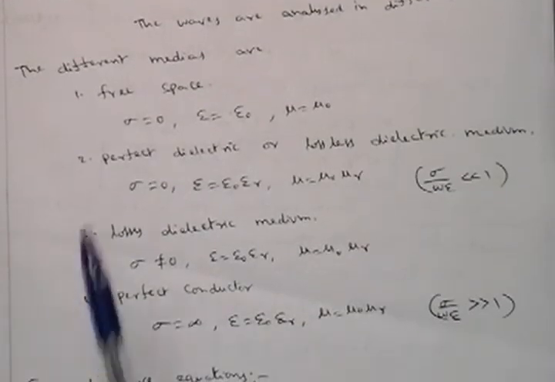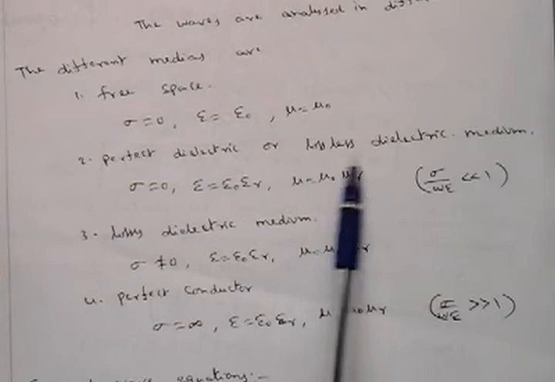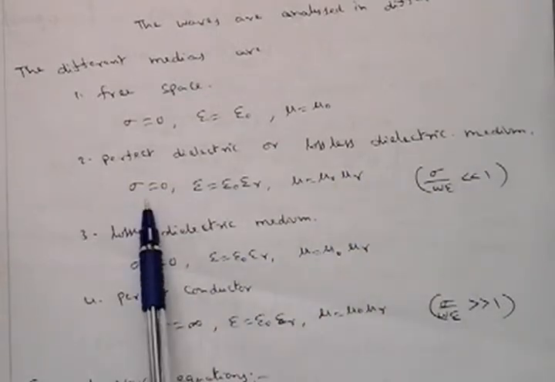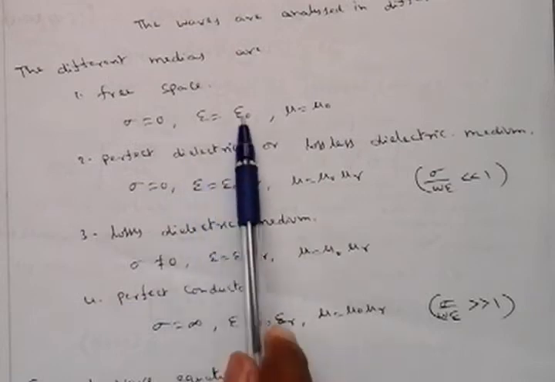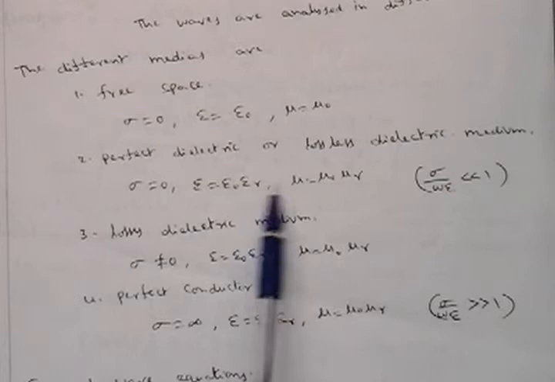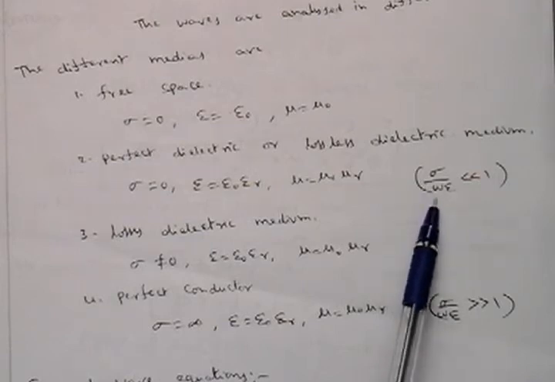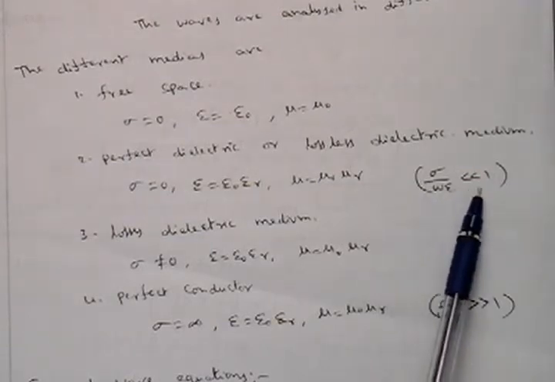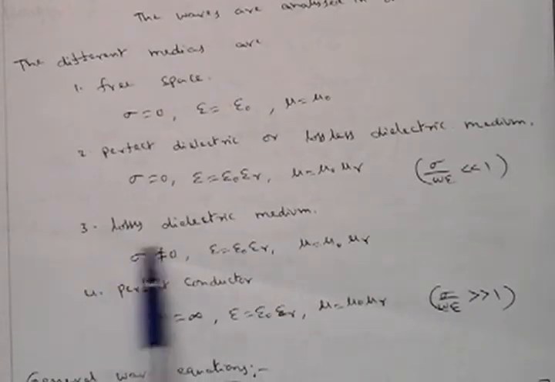The next medium is the perfect dielectric, also called the lossless dielectric medium. For a perfect dielectric, sigma is also 0, but compared to the previous one, there is a relative permittivity and relative permeability also. In this case, the ratio sigma divided by omega epsilon should be less than 1. The third one is the lossy dielectric medium.